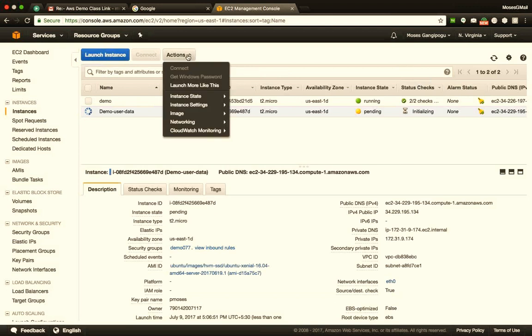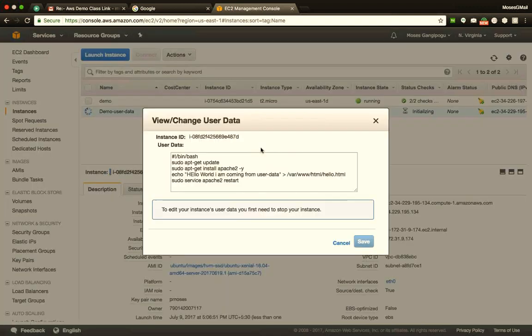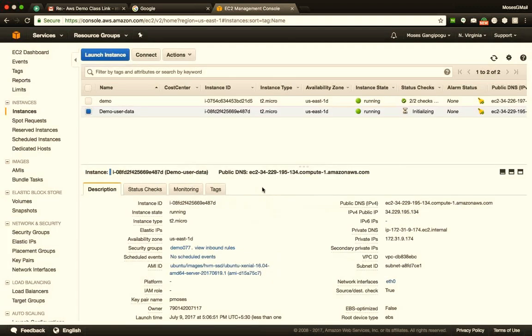How do I check my user data? I can just click on Action and say Instance Settings and say View and Change User Data. And here I can see that this is the user data, or the script that I had passed to be executed. Okay. So far, any doubts in this?